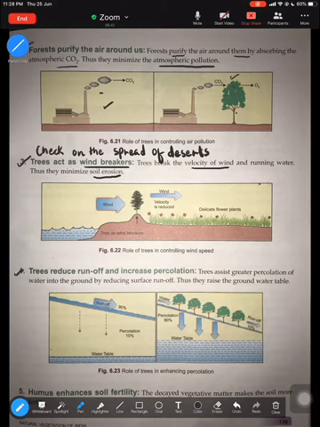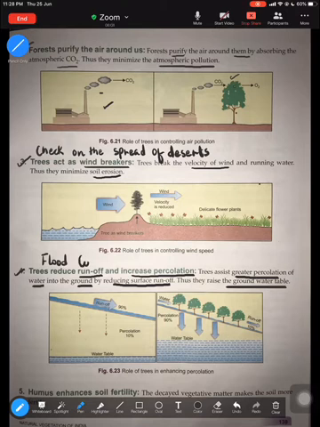Fourth is the role: trees reduce runoff, okay, and increase percolation. Now what happens? Trees assist greater percolation of water into the ground, thereby reducing surface runoff and then raising the groundwater table. So this point number 4, I would also write the role of forest in controlling flood or flood control. So this is the point on flood control, as to how trees help in controlling flood. How do they help? Because they help in preventing runoff.